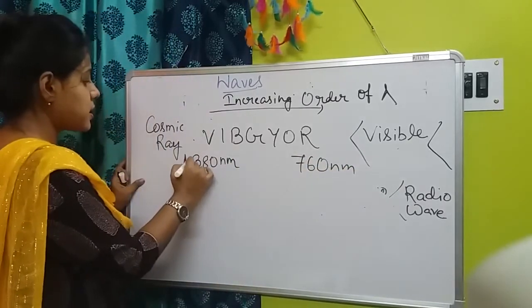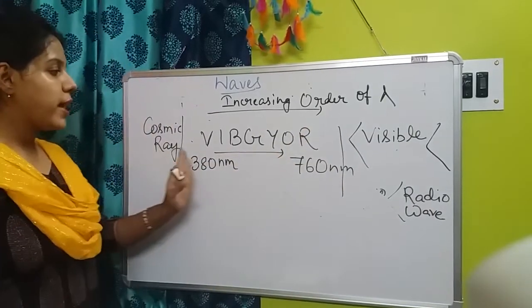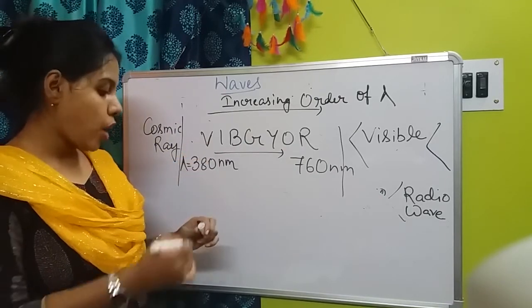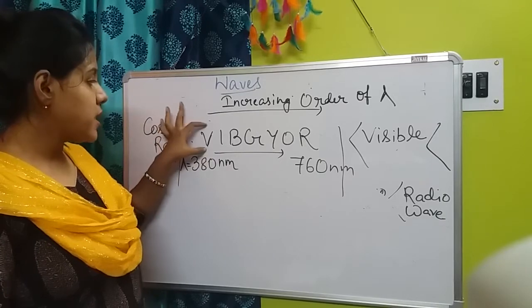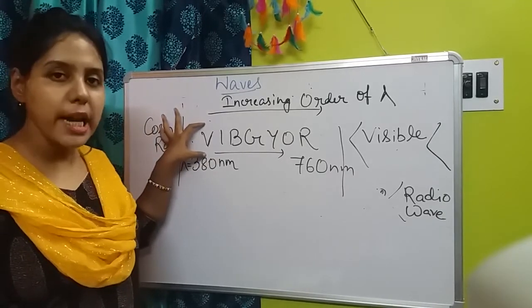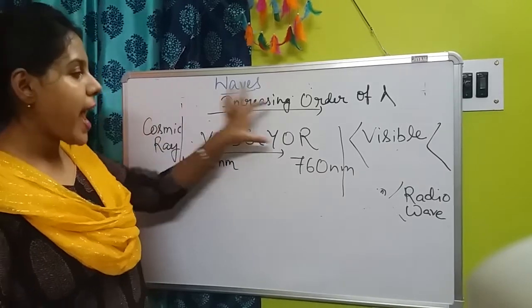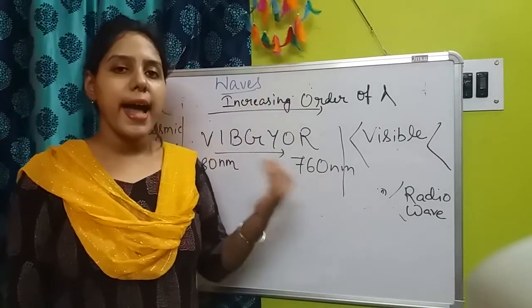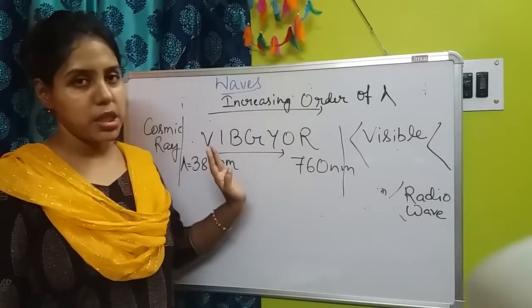This is the wavelength value. Okay. So the wavelength is increasing in this order. The color of lowest wavelength is violet, and it has the highest frequency. Okay. Highest frequency, lowest wavelength is violet, and red is the color that has the highest wavelength and lowest frequency. So this is the visible range of light. Okay.